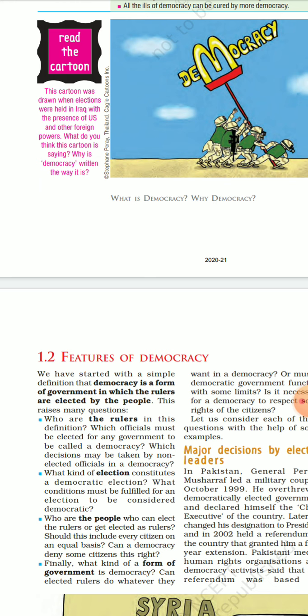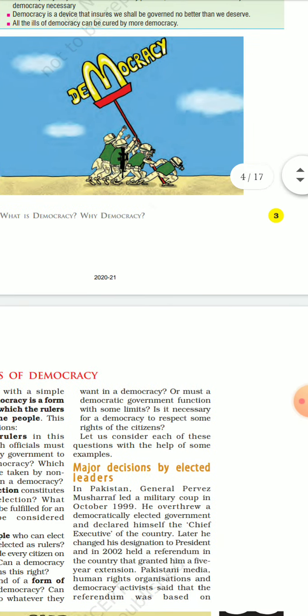What is the final form of the government, and can elected rulers do whatever they want in a democracy, or must a democratic government function with some limits? These are questions that need to be answered before claiming a government to be democratic. In the next class we'll discuss a few examples of how we can differentiate between a democratic and a non-democratic form of government.